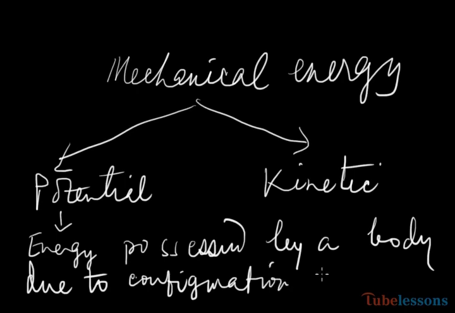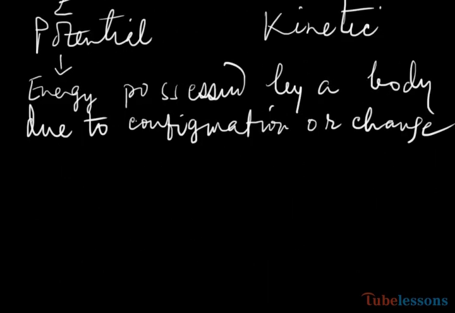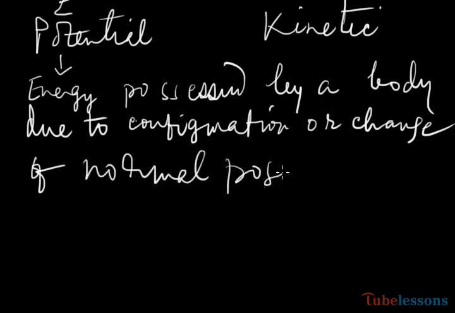Configuration means change of shape or change of normal position is called potential energy. So energy possessed by a body due to configuration or change of normal position is called potential energy.